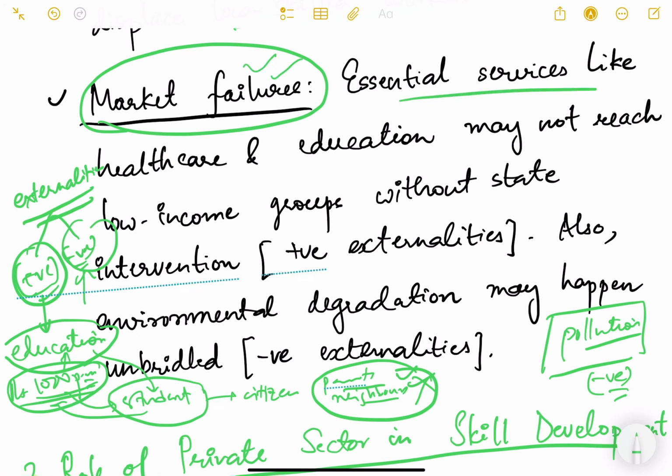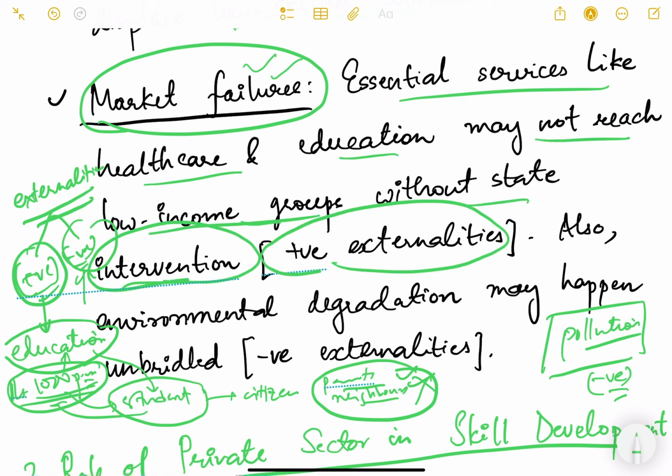Okay, so essential services like healthcare and education may not reach low income groups without state intervention, because there is positive externality. It may not reach low income groups because they are not able to pay. Also, environmental degradation may happen unbridled, which is an example of negative externality.